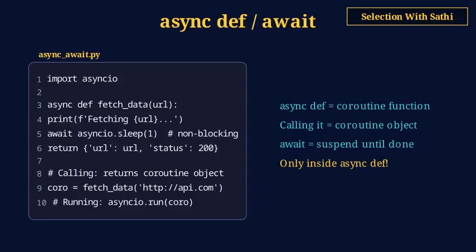await pauses the current coroutine and gives control back to the event loop. When the awaited operation completes, the loop resumes the coroutine. You can only use await inside an async def, it's a syntax error otherwise.